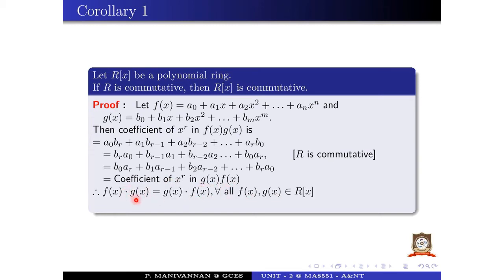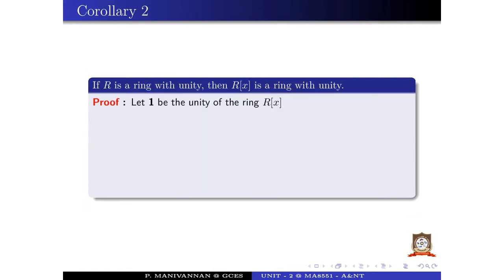Therefore, f of x into g of x equal to g of x into f of x, for all f of x, g of x belongs to R of x. That is the corollary number 1. Therefore, R of x is commutative.